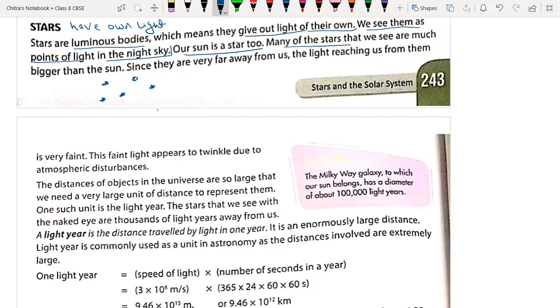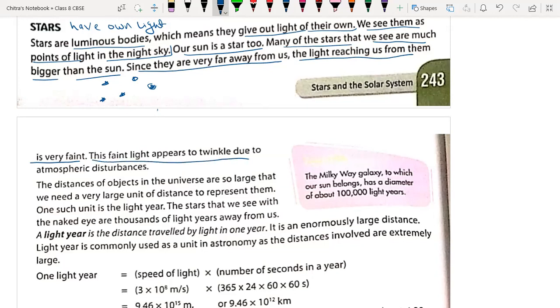Many of the stars that we see are much bigger than the sun, but they appear very small because they are very far from us. Since they are very far away, the light reaching us from them is very, very faint. That's why they appear small and less bright.